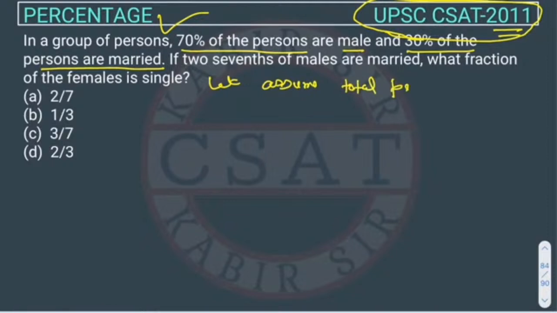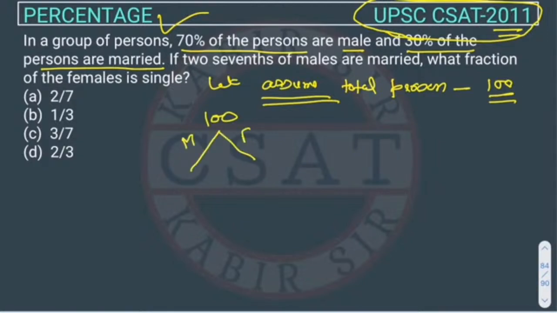person is 100. I told you that whenever we are doing questions from percentage, we normally assume a multiple of 100. The calculation is easy, that's why. So the 100%, there are 100 people. Out of these 100, how many males are there? Males are given as 70%. If 70% are male, then the remaining will be female. So the remaining is 30%. So the 30% are female.